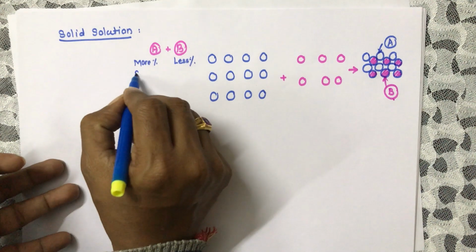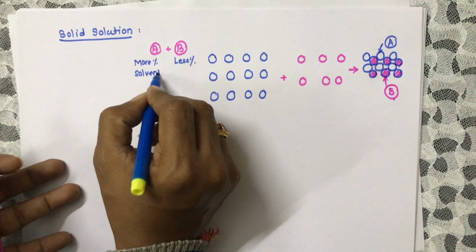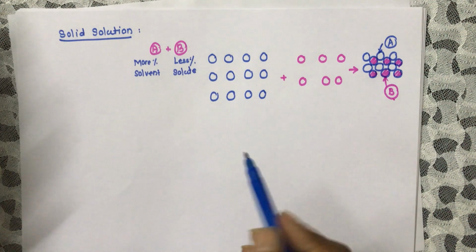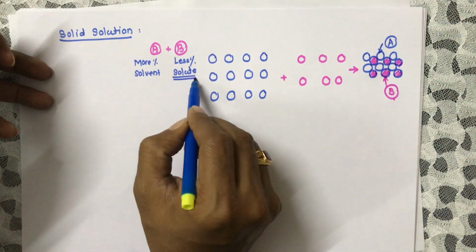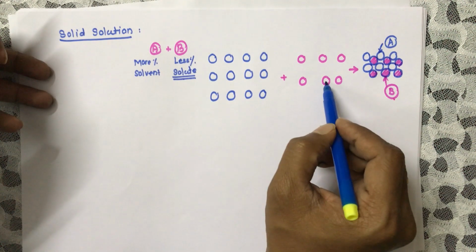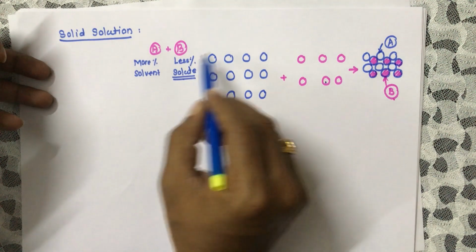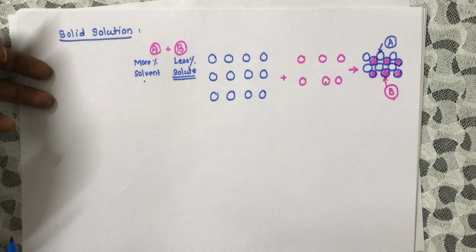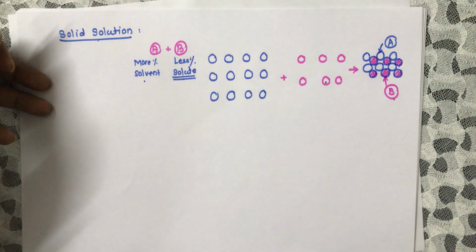So this is known as a solvent and this is known as a solute. So when we add or distribute the atoms of solute into the atomic site of solvent, then it is known as solid solution.